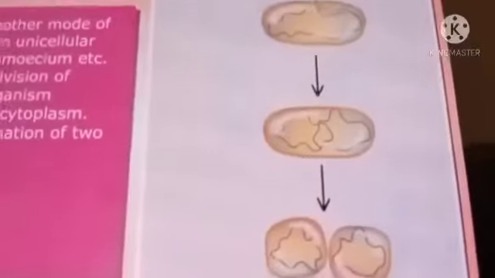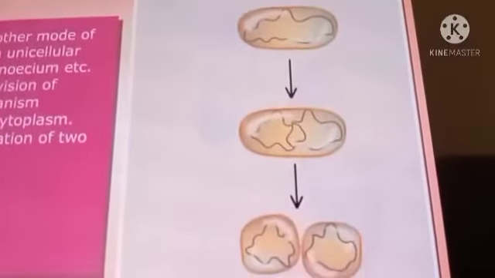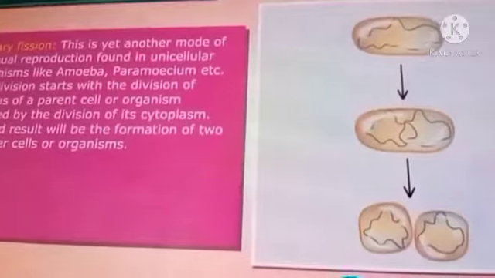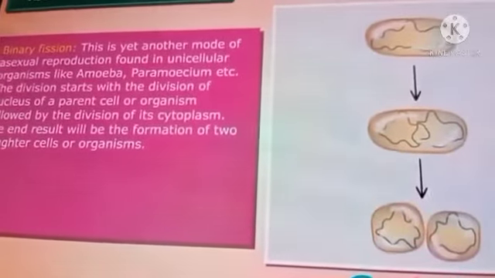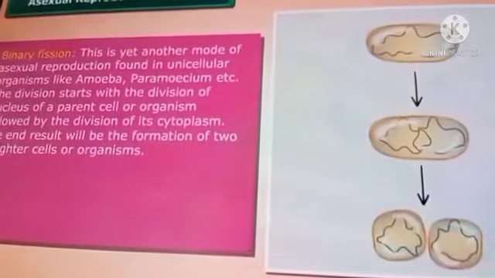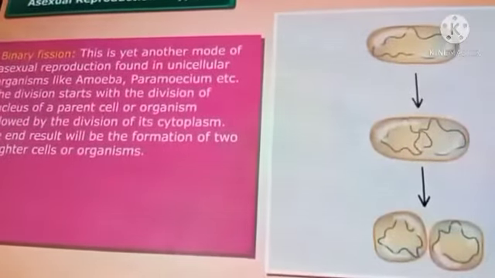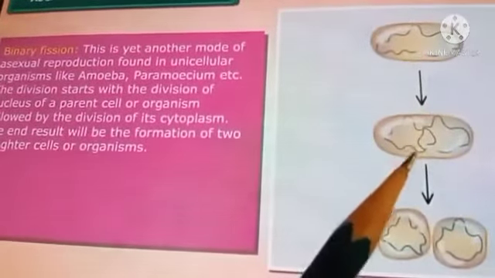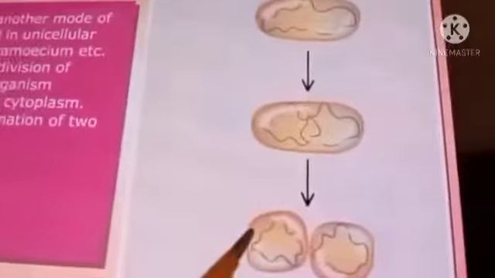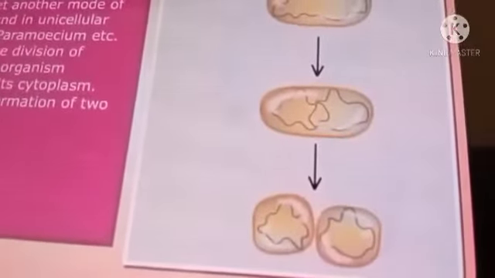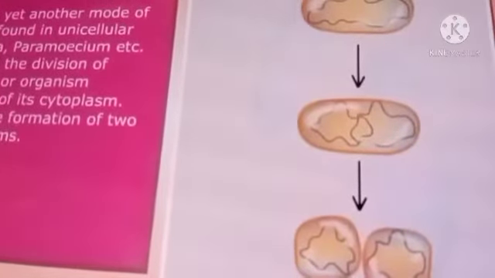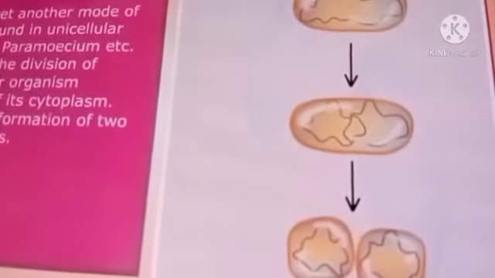Clear? The next method in asexual reproduction is binary fission. Binary fission is yet another mode of asexual reproduction found in unicellular organisms like amoeba, paramecium, etc. The division starts with the division of the nucleus of the parent. In the picture you can see a single nucleus, then the nucleus divides to form 2 new nuclei, followed by the division of the cytoplasm. The end result is the formation of 2 daughter cells or organisms.